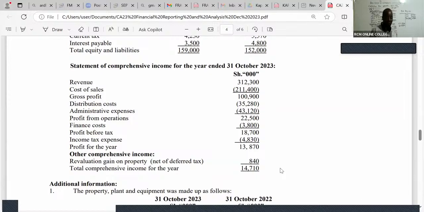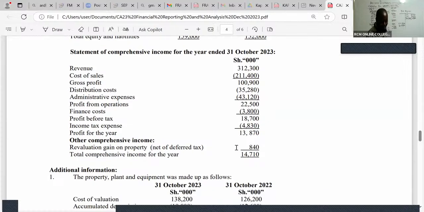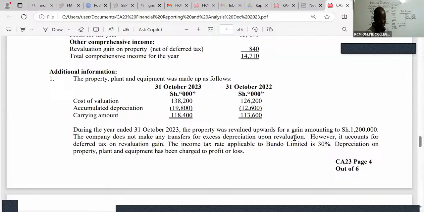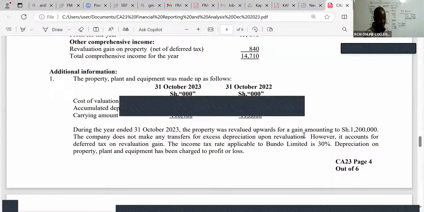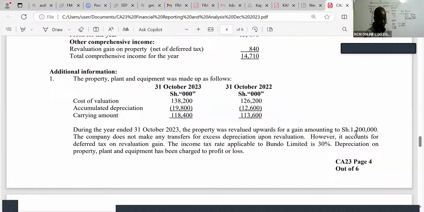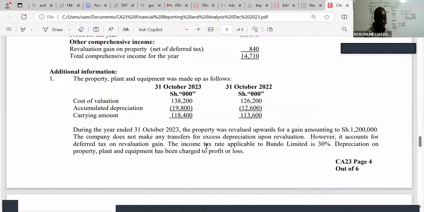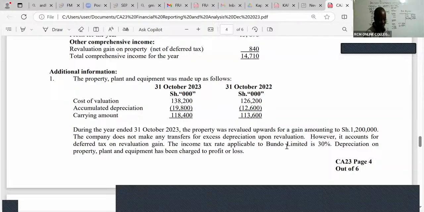But you have revaluation of PPE. The PPE was revalued upwards, amounting to 1,200. The company does not make any transfers for excess depreciation upon revaluation. However, it accounts for deferred tax on the revaluation gain. The income tax rate applicable to Bundo is 30%. Depreciation on PPE has been charged.